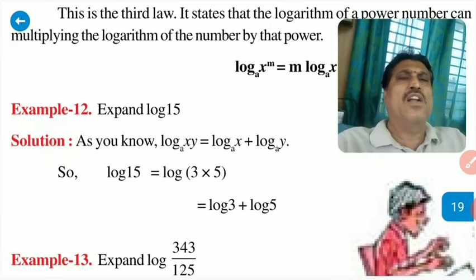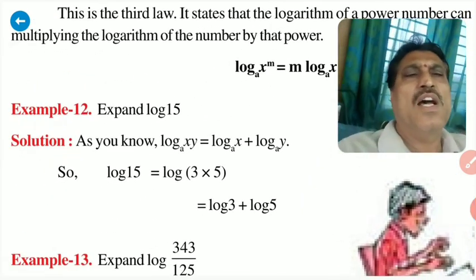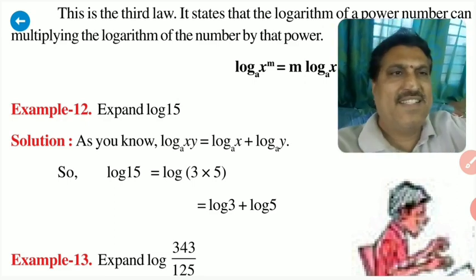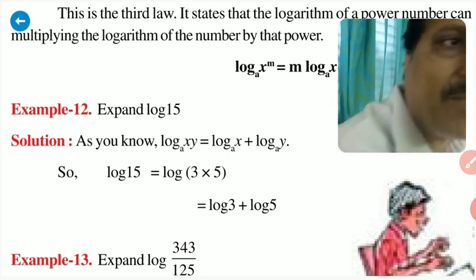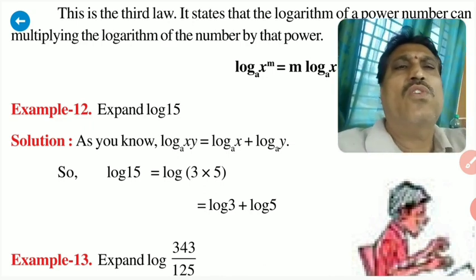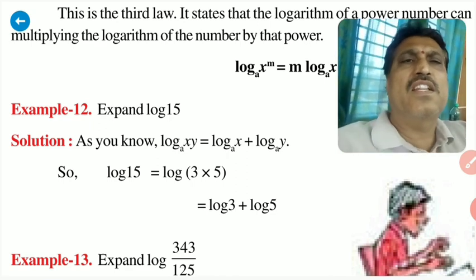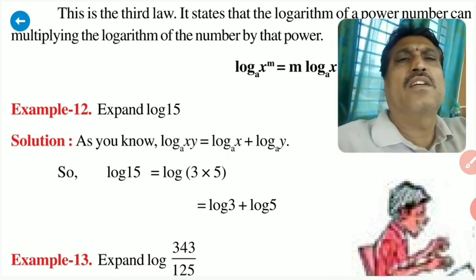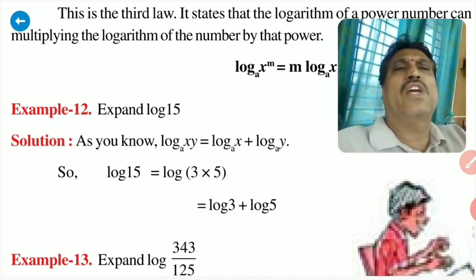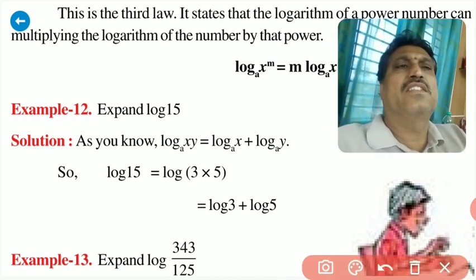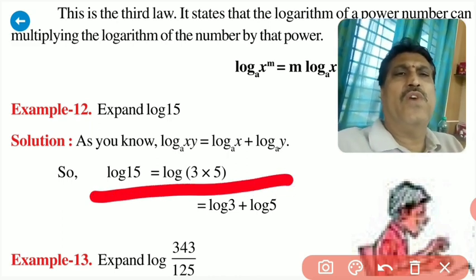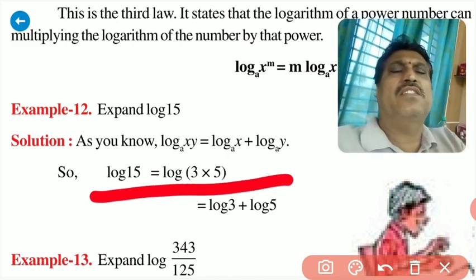So expand log 15. That means you know the product rule: log xy means log x plus log y. So you have to write this as a product. 15 can be written as 3 into 5. So log 15 is equal to log 3 into 5.